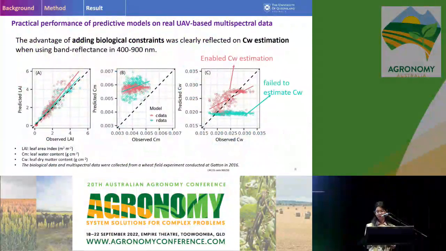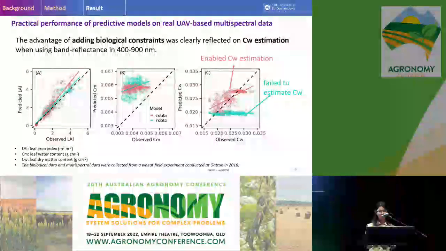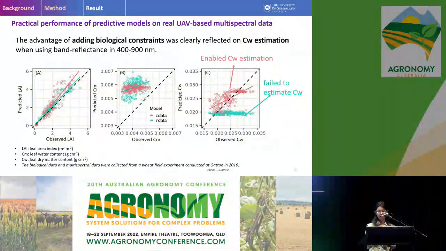And here is the practical performance. We can see it's quite hard to reproduce the accurate prediction of the theoretical data set when testing this model on the real data, but we can still see the advantage of adding the biological constraint, because the model without constraint failed to estimate the leaf water content, but the model with constraint enabled the leaf water content to be estimated.